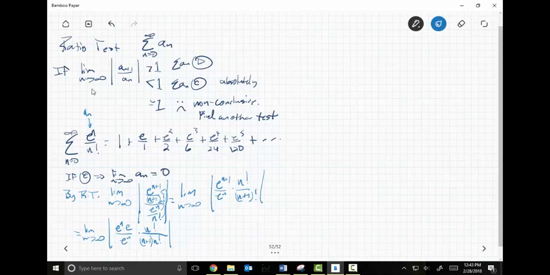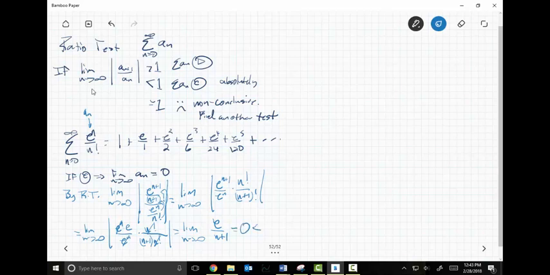Now, start crossing stuff off. It goes away, and we end up with the limit as n goes to infinity of the absolute value. I don't even have to use absolute values, right? Because I know this is going to be e over n plus 1, which is going to be positive. Well, as n goes to infinity, e is a constant. So guess what?